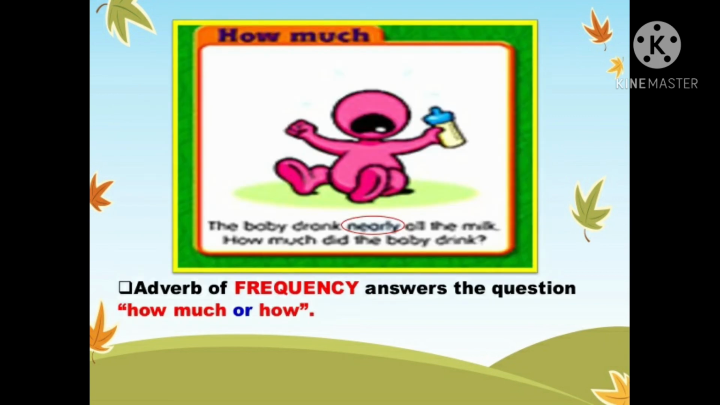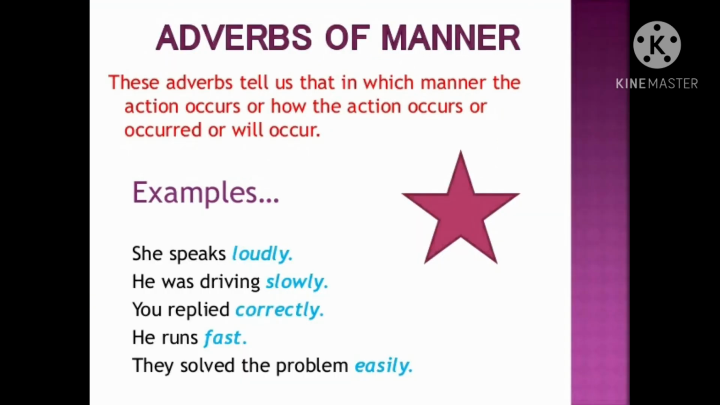The baby drank nearly all the milk. How much did the baby drink? Nearly. Adverb of frequency answers the question how much or how. So here nearly is an adverb. Adverbs of manner. These adverbs tell us in which manner the action occurs, or how the action occurs, occurred or will occur. So the adverb of manner shows you how something happens.